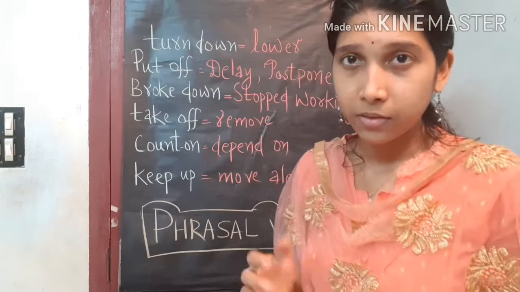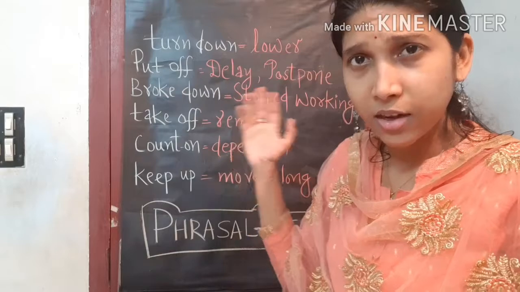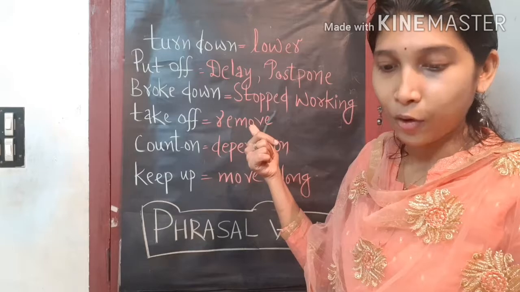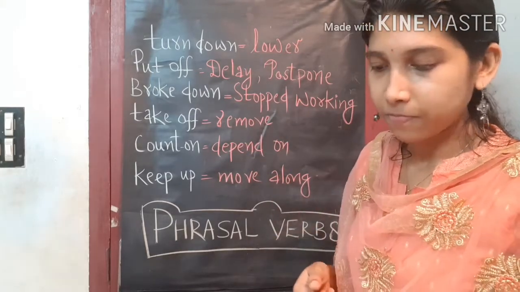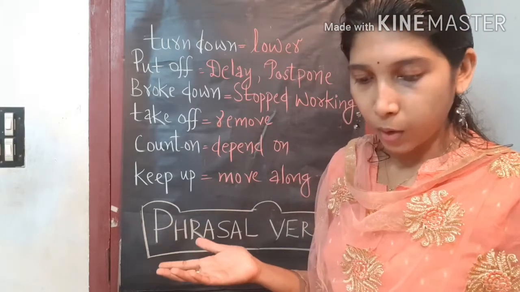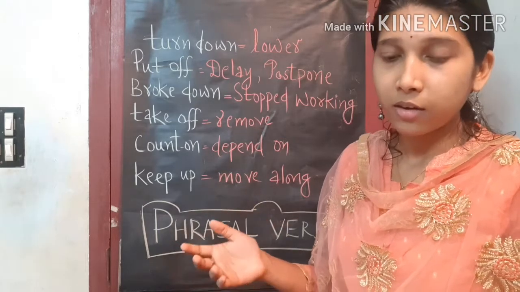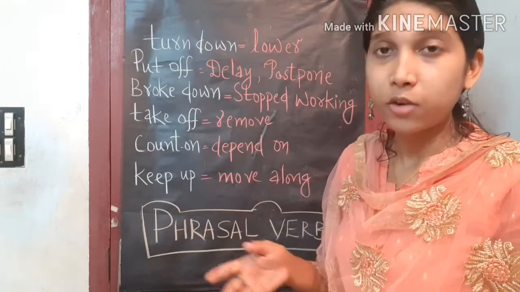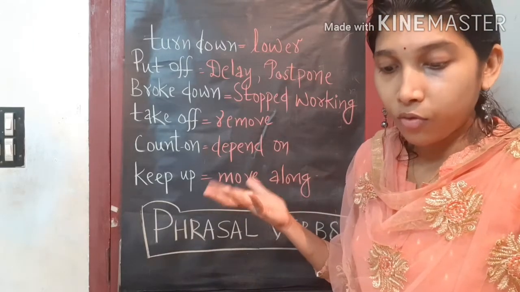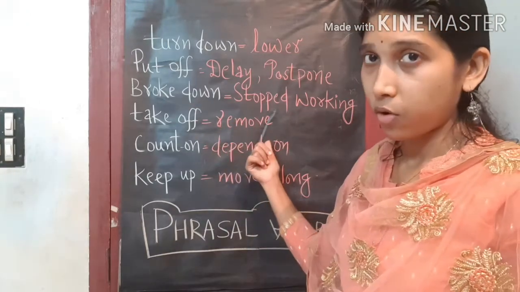Let's see some examples. It is there in your textbook. The music is very loud. Could you please turn down the volume? Don't put off the work any longer. Don't delay the work any longer. Our bus broke down and we got late for school. That means our bus stopped working so that we got late to go to school. You can take off your coat and hang it there. It means you can remove your coat and hang it there.